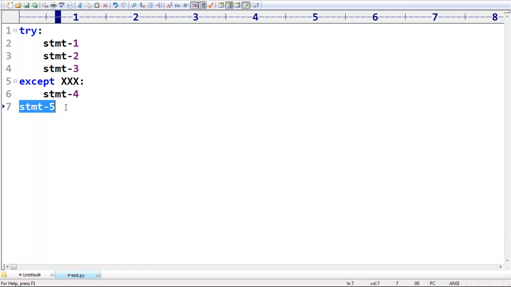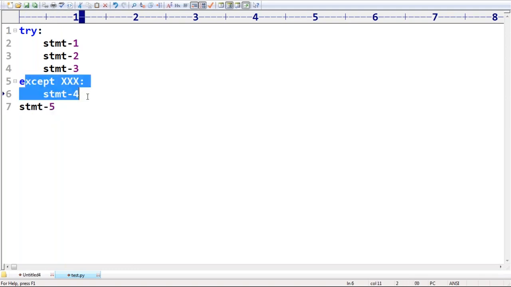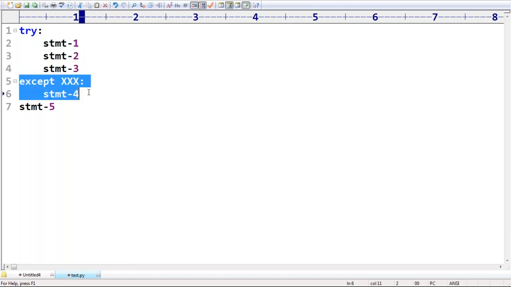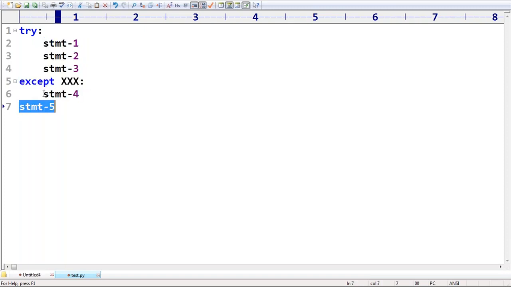If any statement is part of the try block, then the corresponding except block may be available, so maybe a chance of normal termination. If the problem is at 1 or 2 or 3, there may be a chance of normal termination because the except block is there to provide protection. But if the problem is at 4 or 5, these are not part of the try block, that's why it is always abnormal termination. Clear? Are you able to understand?